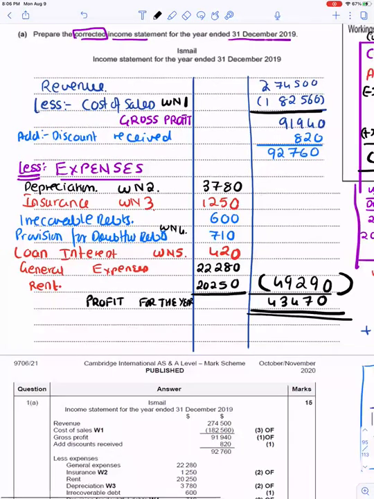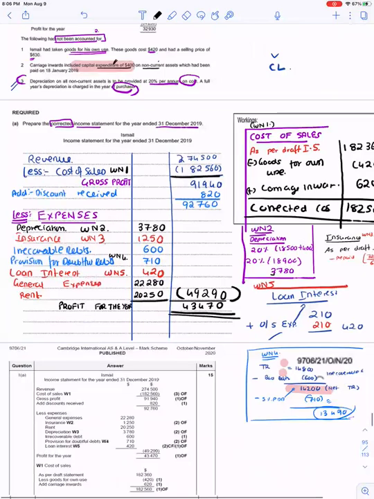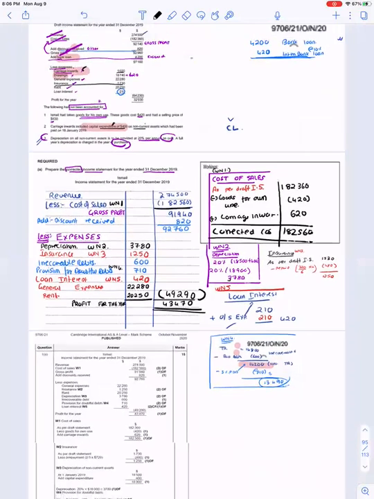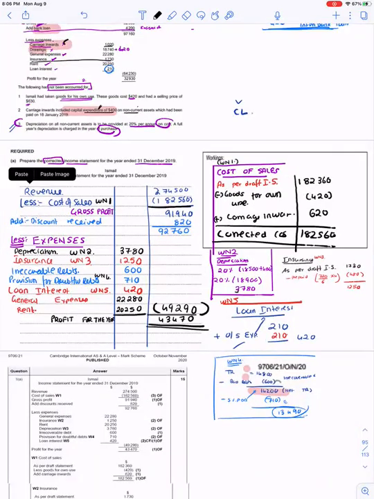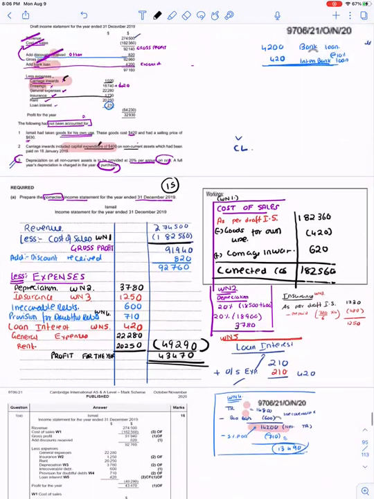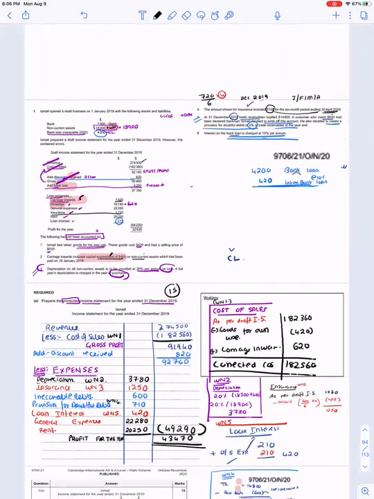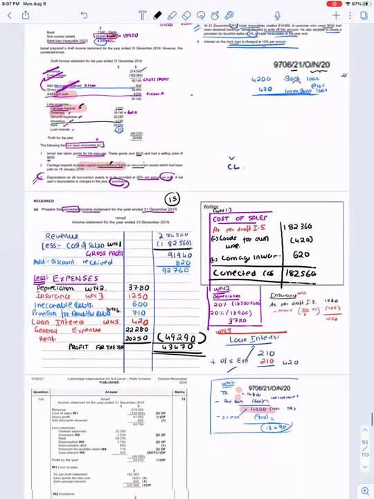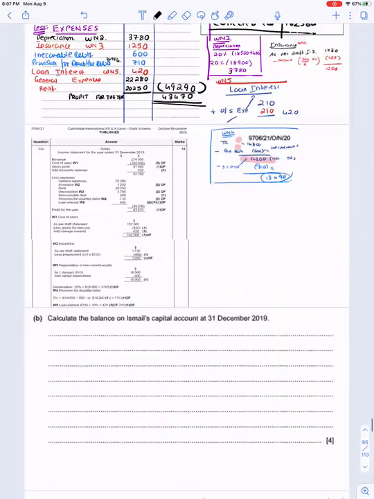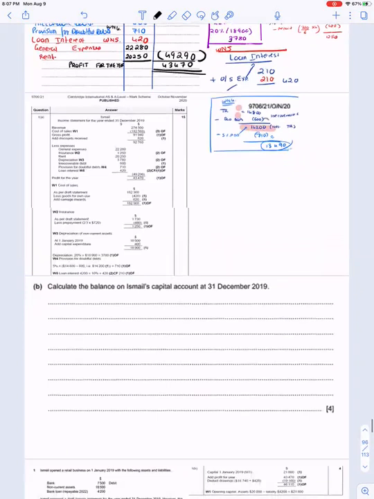So with this, we complete the first part of the income statement that we were asked to prepare. Please note the income statement is carrying 15 marks. So you need to show the workings. This is paper 21, October, November 2020, the most recent paper that we did. I have shared the MS for reference.